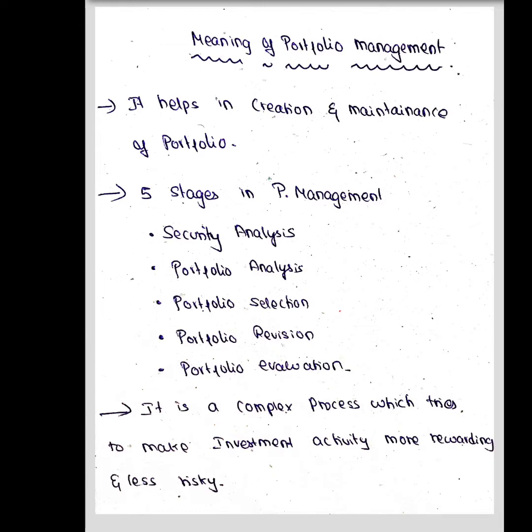Now see the second point, girls. We have a total of 5 stages in portfolio management. First one is security analysis, second one is portfolio analysis, third one is portfolio selection, fourth one is portfolio revision, and the last one is portfolio evaluation. These are the 5 steps. So if we follow these 5 steps, obviously we will create a best portfolio. And obviously we know if we create a portfolio, it is more rewarding and less risky.